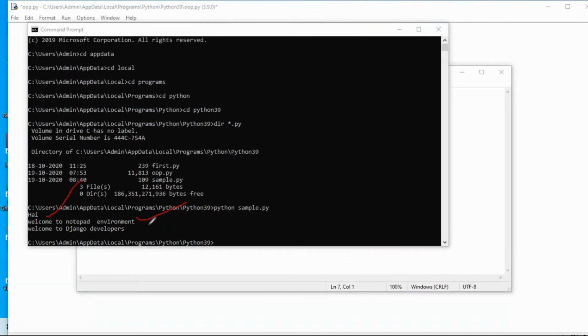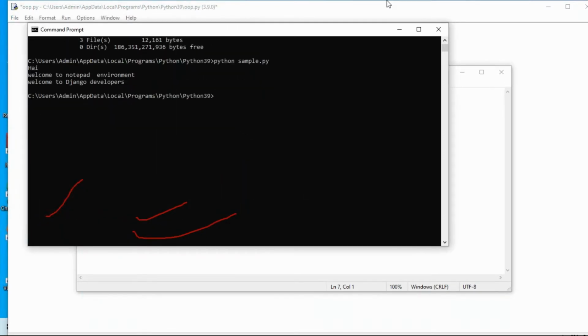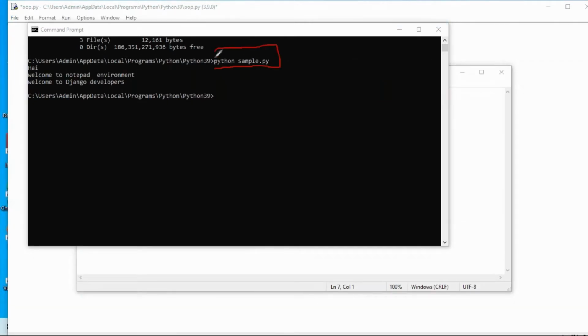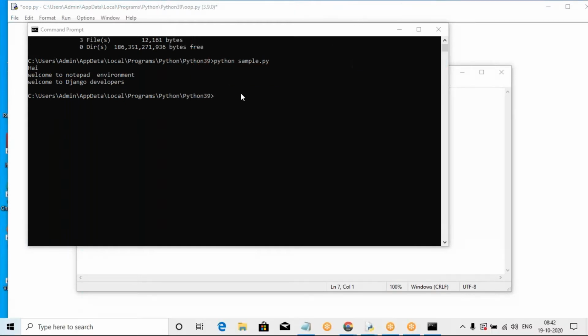Code is executed automatically. Please check the output and be careful. So we can run the code with Python sample.py. This is very helpful and useful. Python sample.py. Clear, please observe this point. Is it clear? Right? Python sample.py. How to run the program? Simple: py sample.py. Without Python is not required.